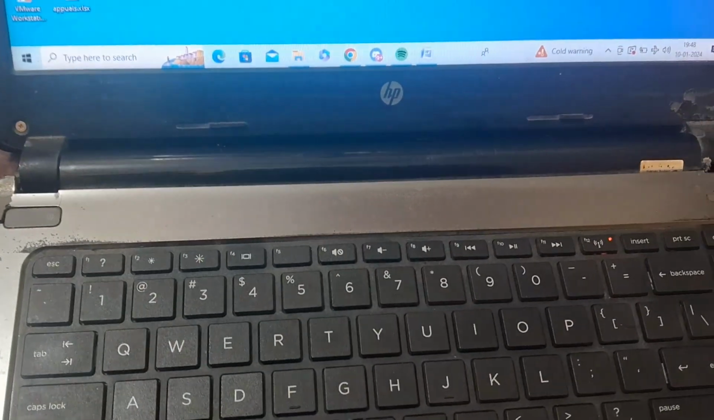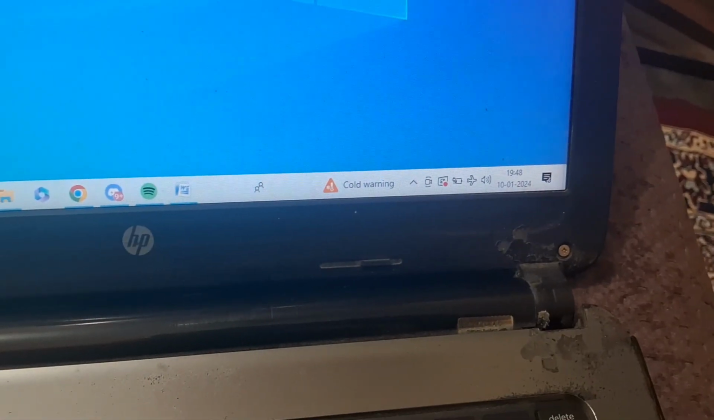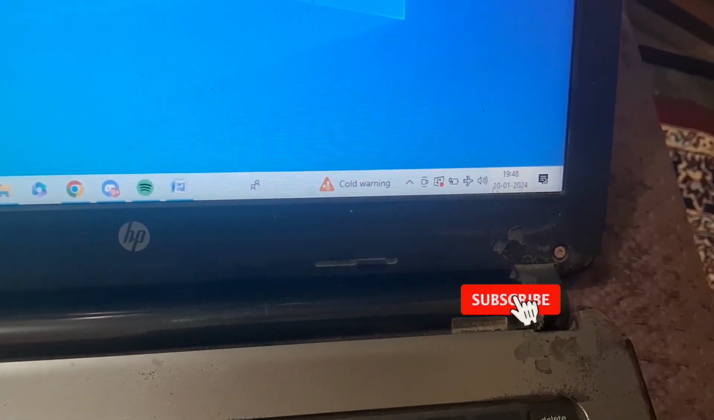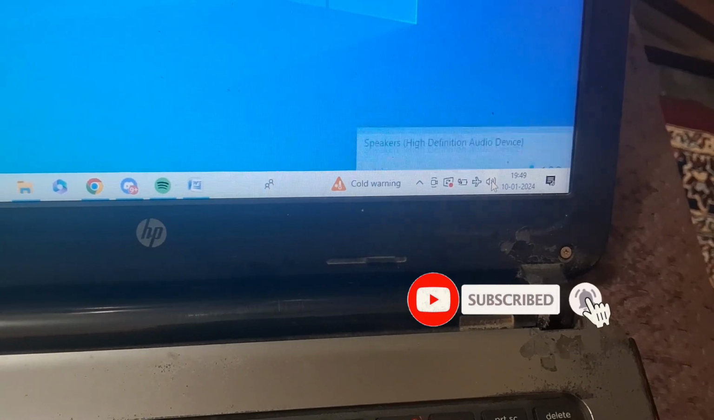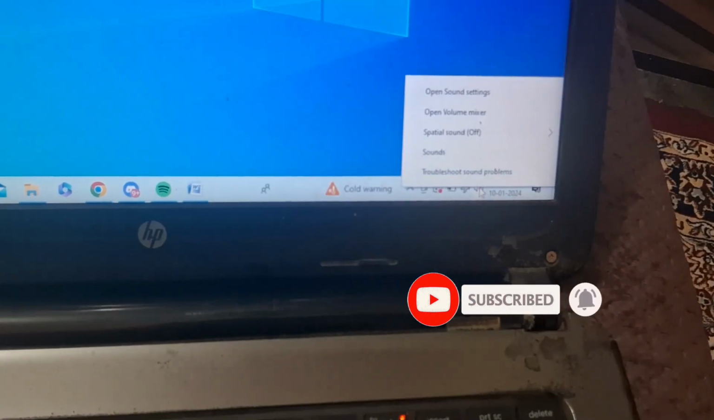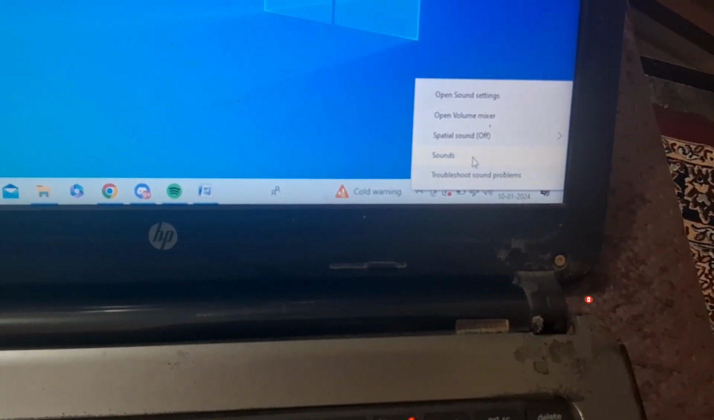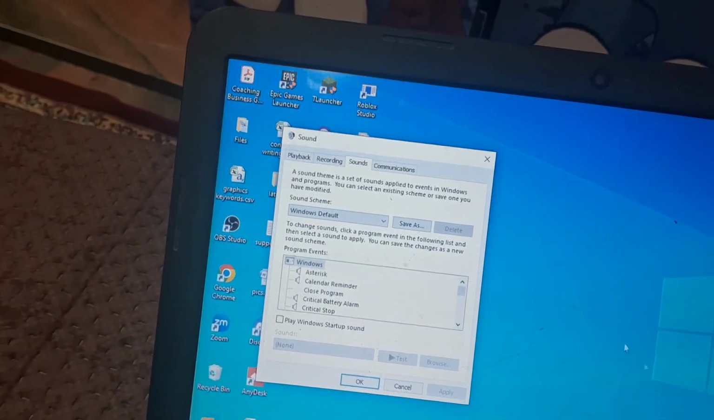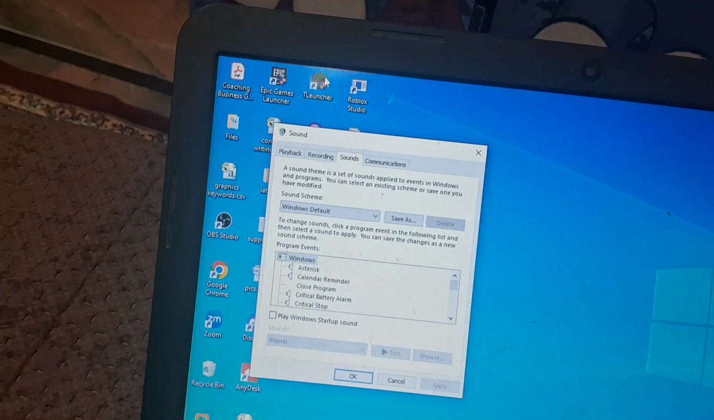Third step, which you need to do, you need to go to the taskbar. Here you can see there is a sound option. Just go to the sound option here. Right click on this, and there is an option of sound. Just tap on this. A window will come up, and here you need to click on this playback button.